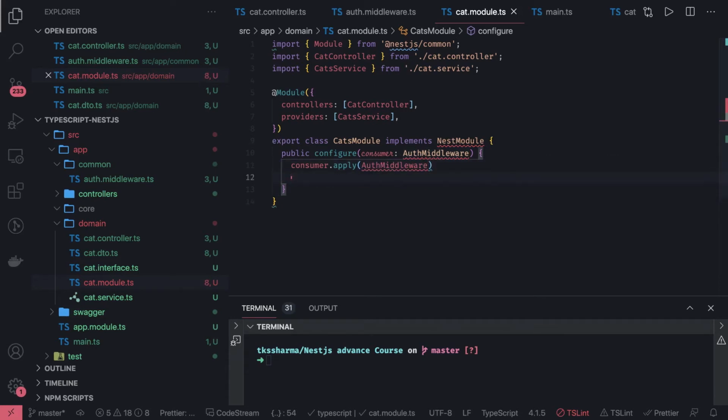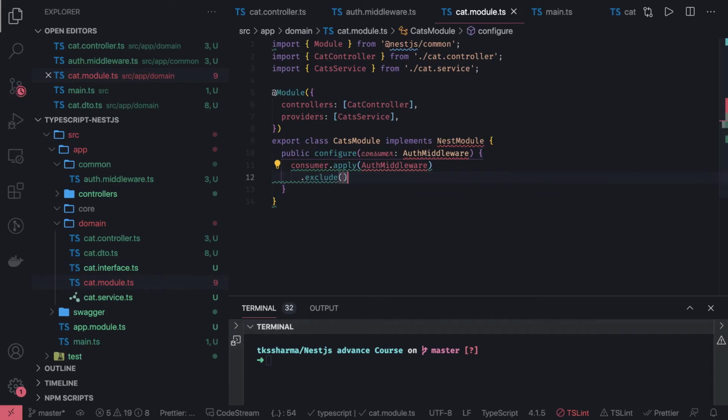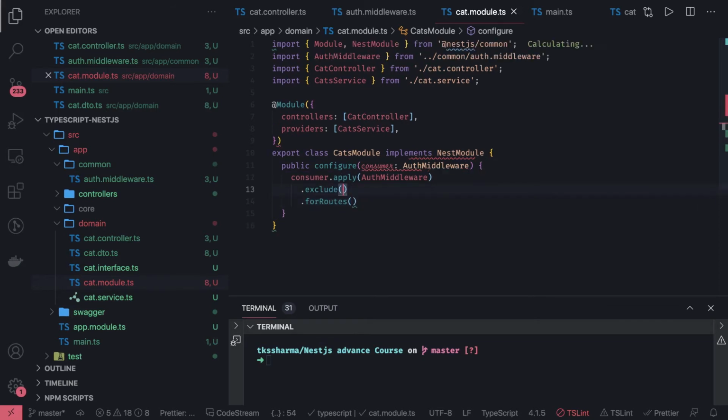Now interesting thing here is, it's not necessary that you will apply this to all the routes. You can decide, okay, I want to exclude from these set of routes, and I want to apply only for these routes. So exclude means you can say these API v1 health one, API v1, let's say cat, and something, and maybe you have defined this particular route. This you want to exclude, and rest all,